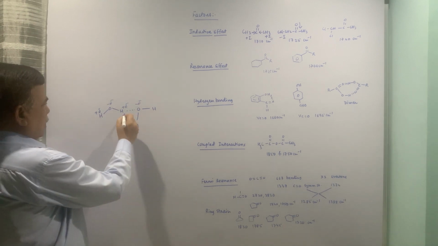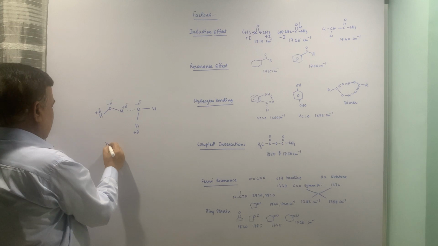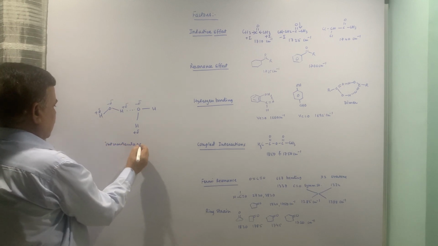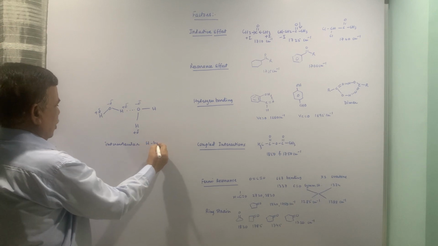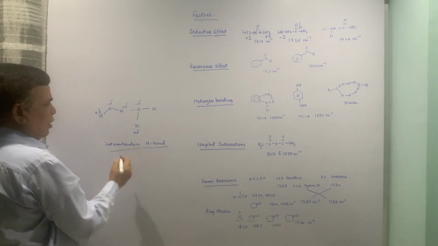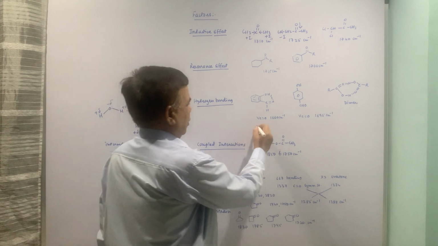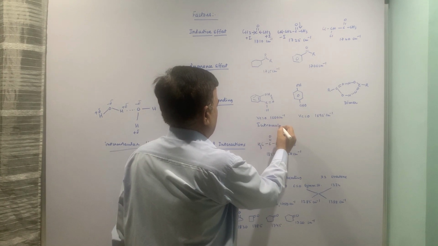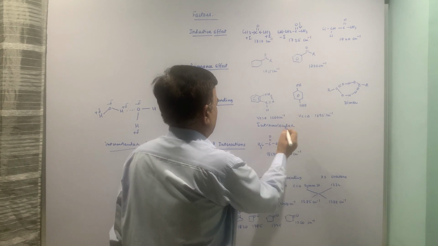So this is the intermolecular hydrogen bond. Intermolecular because it is between two different molecules. This is intramolecular, that is happening within the molecule.